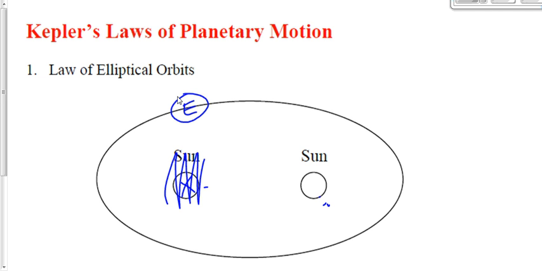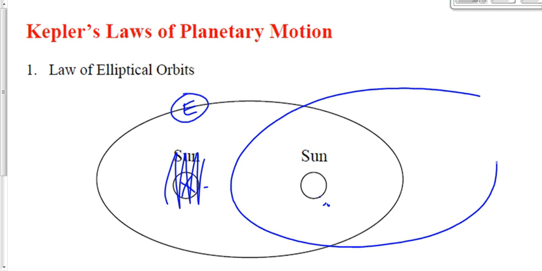here. Now, the sun doesn't just decide where to go based on the orbit of the Earth, based on the ellipse of the Earth. The sun is fixed. The sun is where it is. It's the orbit of the Earth that decides where to go based on the position of the sun. So if the sun is here, then the Earth either goes around it like this, like you see in the diagram, or it would go around it like this.